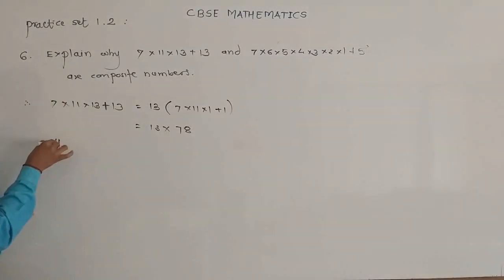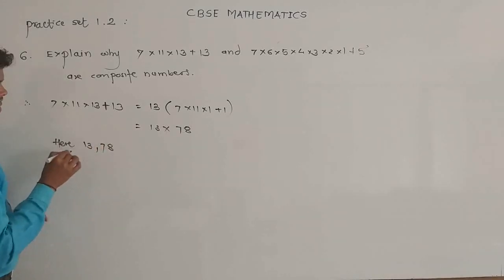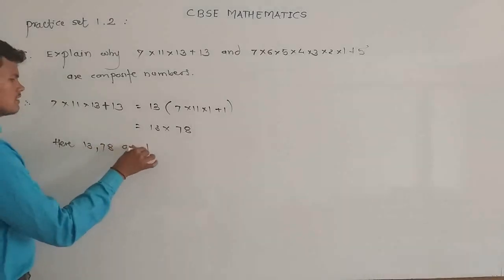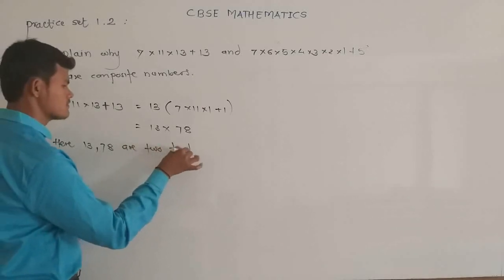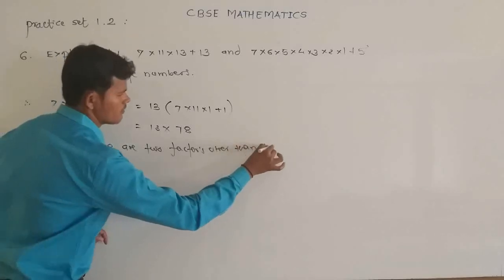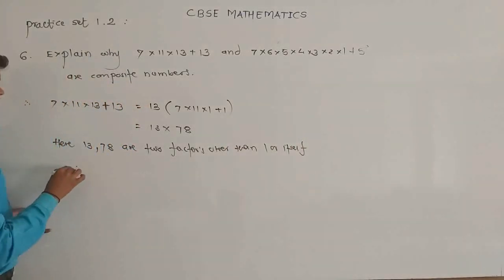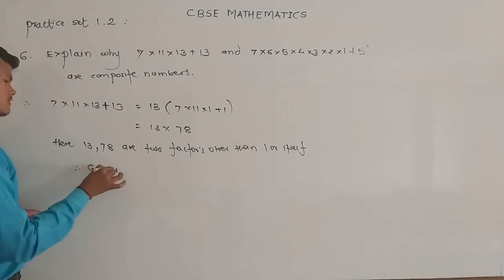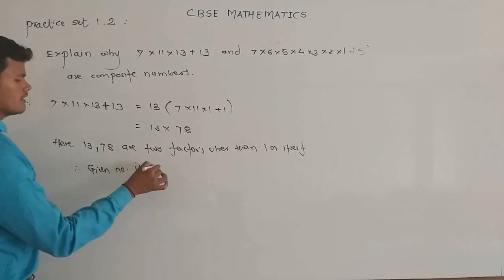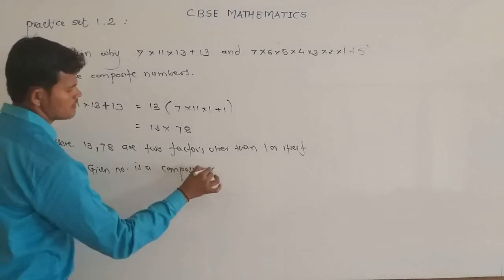So here 13 and 78 are two factors other than one or itself, therefore the given number is a composite number.